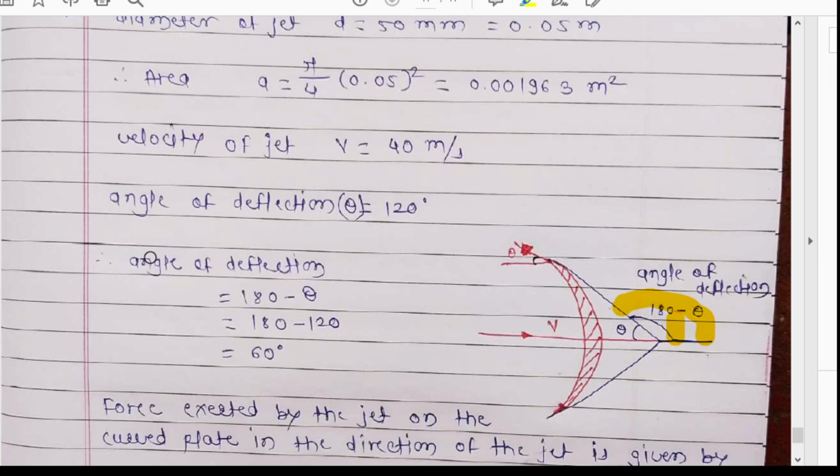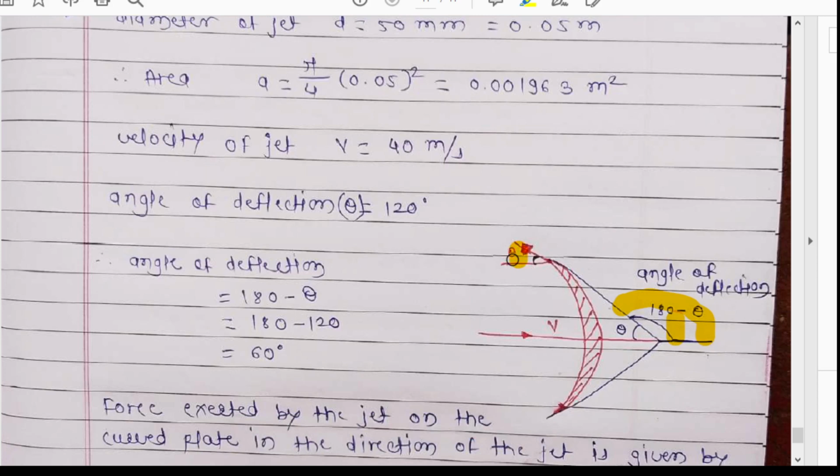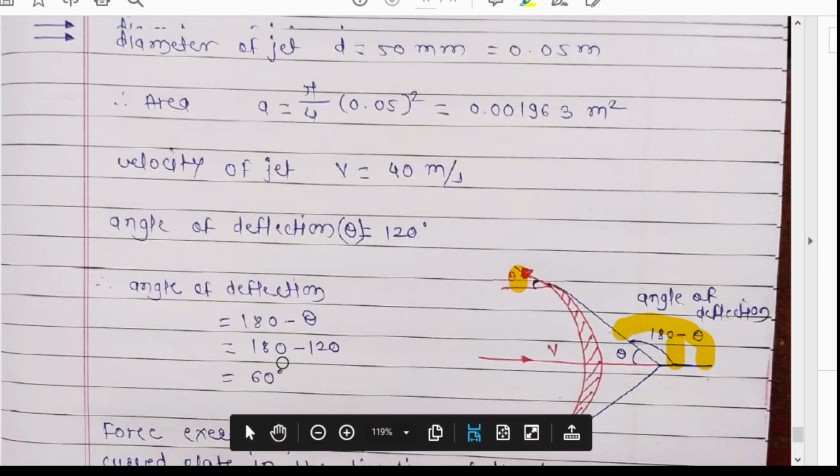The angle of deflection we can find as 180 minus theta. That means 180 minus 120, and the value will be 60.